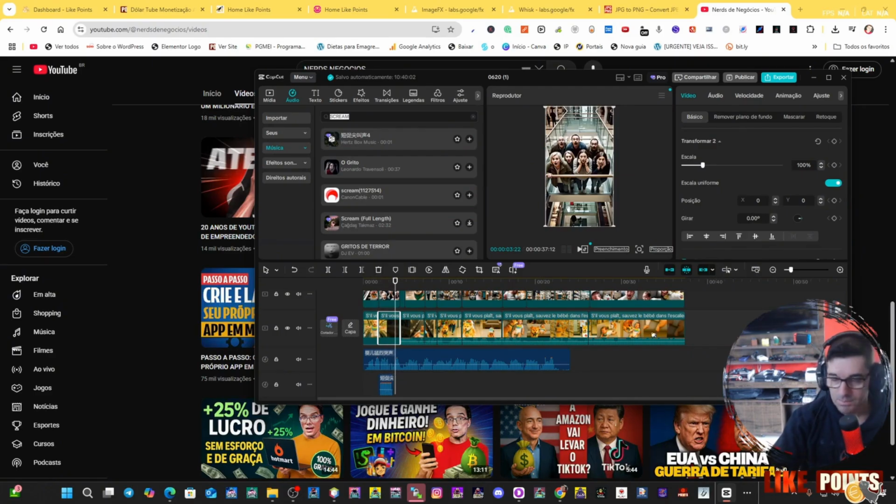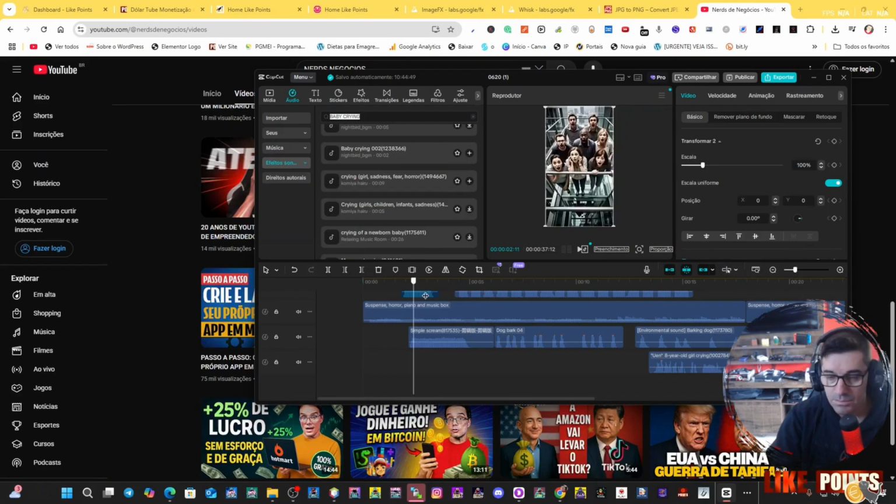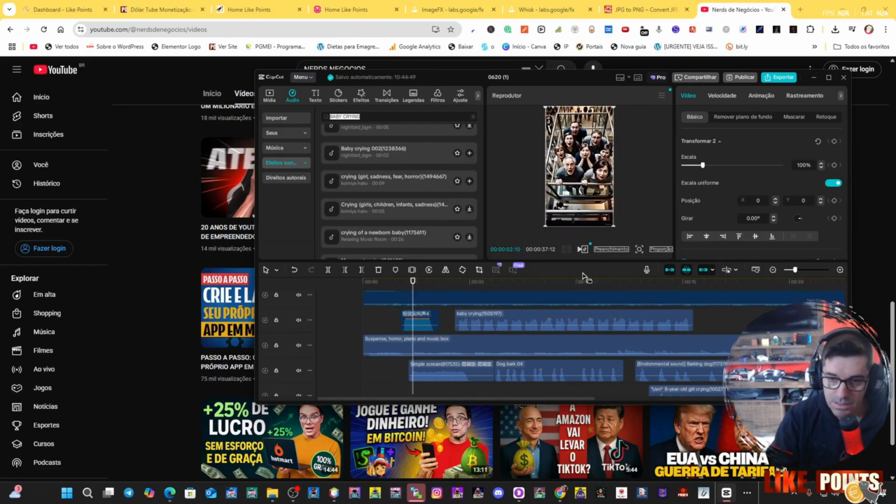Then we keep adding more sound effects. You replace the sound so that your content isn't flagged as reused on YouTube, and with CapCut you can do this, so you'll have unique content created here, see?